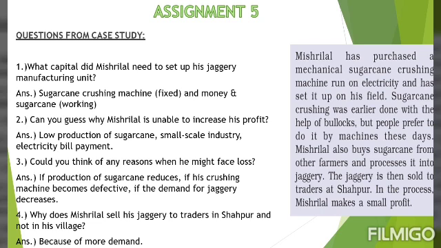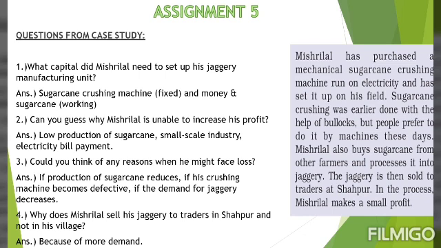I also told you all that in early time people used ox to crush sugarcane, but nowadays people do use machines. So Mishri Lal also bought the sugarcane crushing machine. That will be his fixed capital, and money and sugarcane that will be required, that is the raw material, will be his working capital.